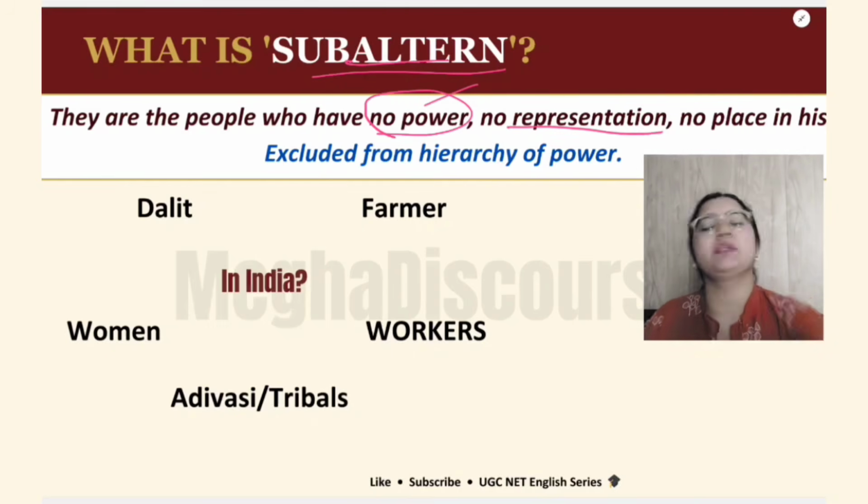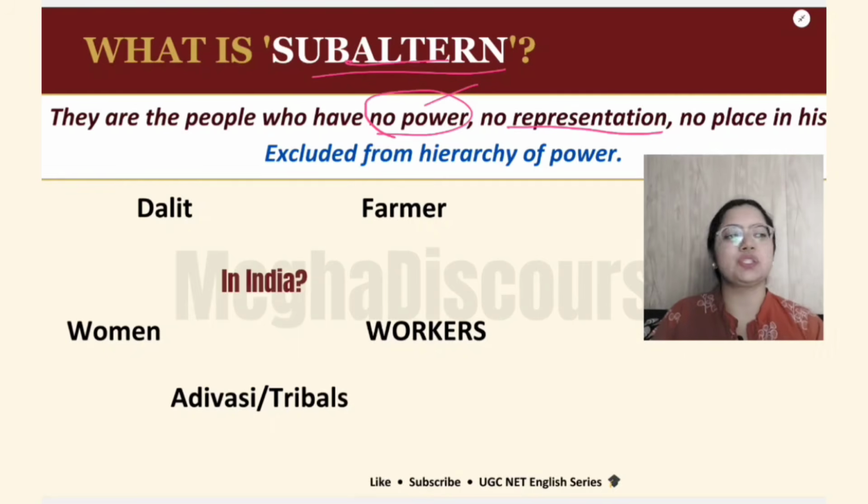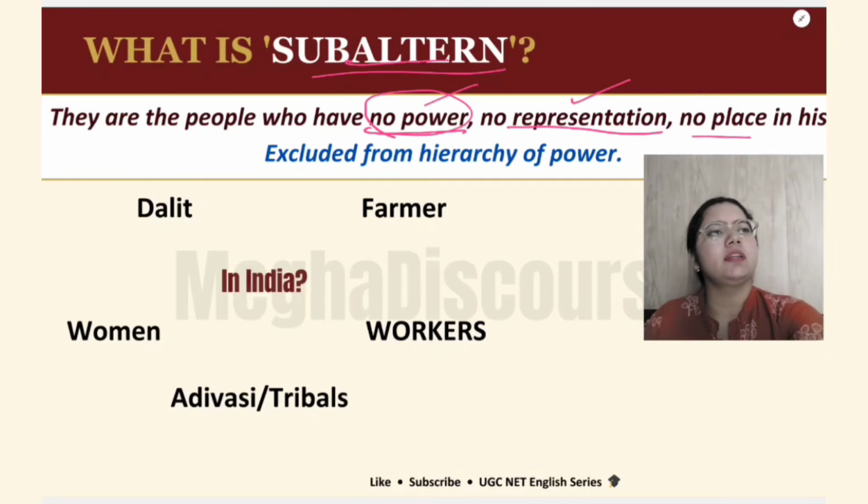They have no representation. Just consider a situation: you are in a class, in a school, and you do not have any power in the class. No student listens to you, and you do not have any representation. You have never been monitor. Teachers do not pay any attention to you, and nobody sits with you. So you do not have any power at all. You have no representation and no place in history.